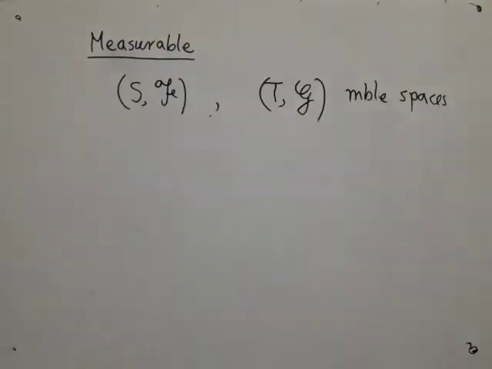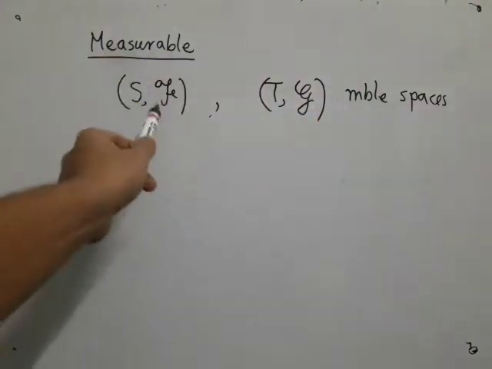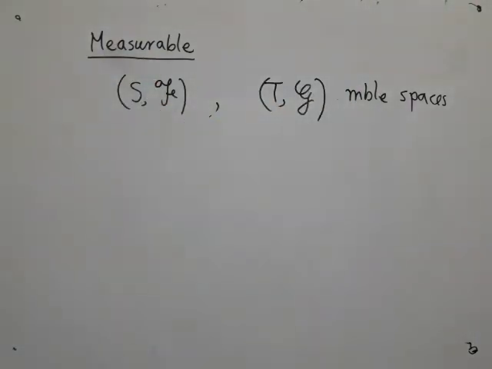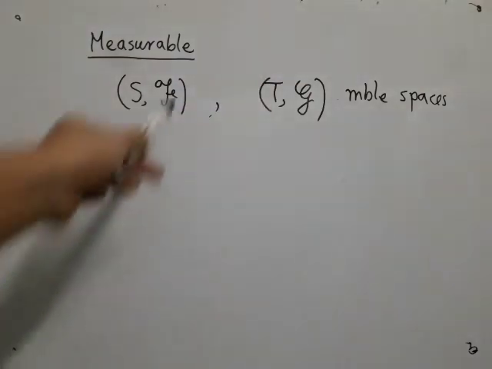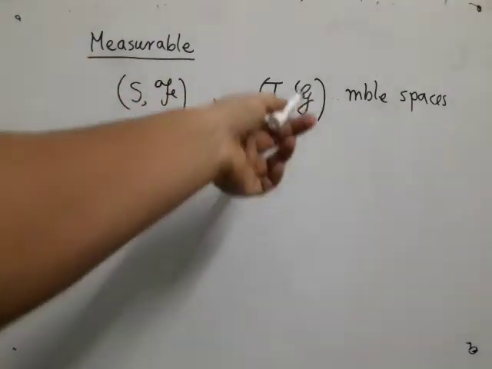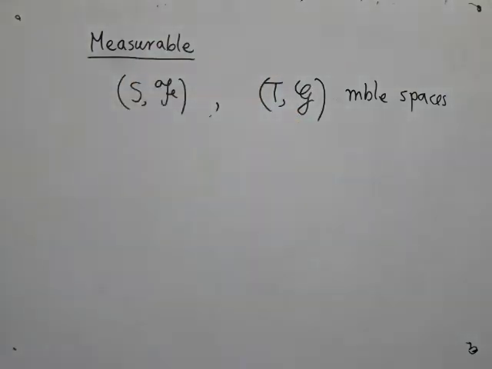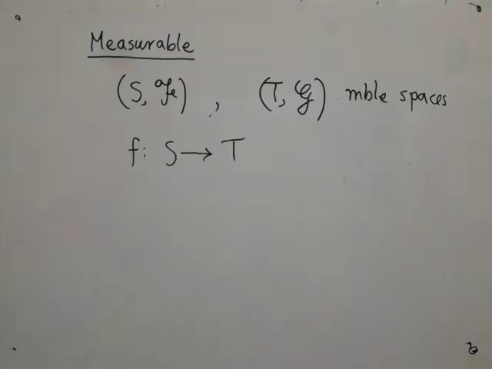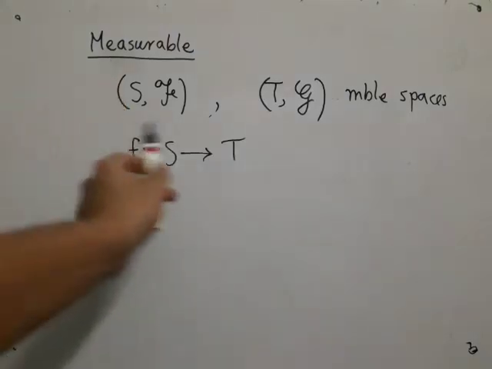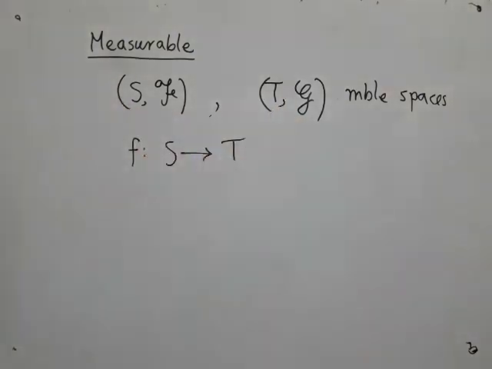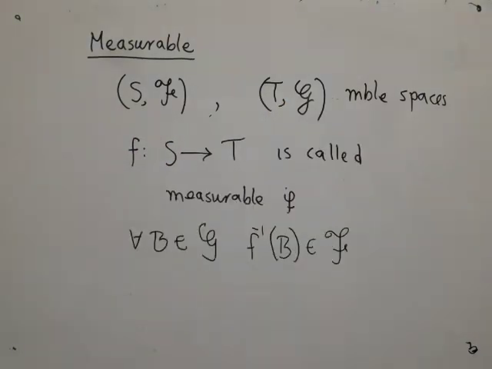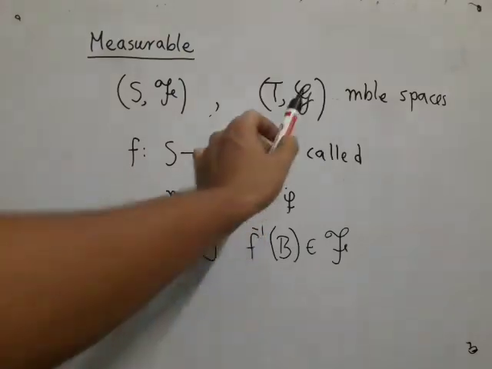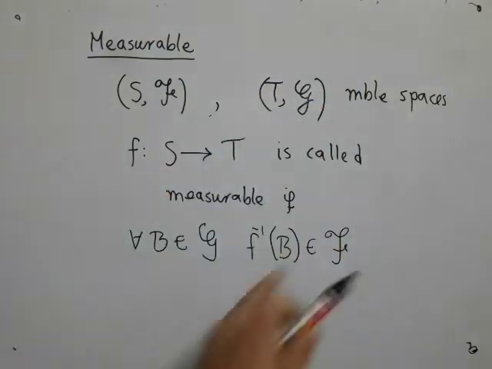For the third usage of the term measurable, we have to start with two measurable spaces, (S, script F) and (T, script G). So S is some set, T is some other set. Here is a sigma algebra over S, here is a sigma algebra over T. Now we consider a function from S to T, just the two sets. We call this function measurable if for all B in script G, that is all measurable sets here, its pre-image